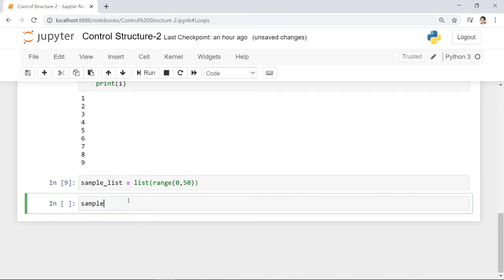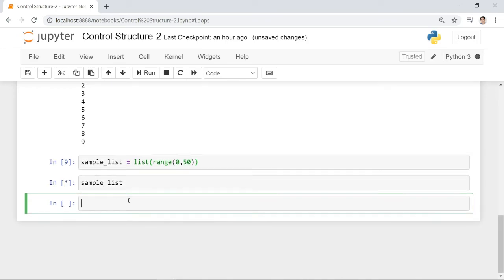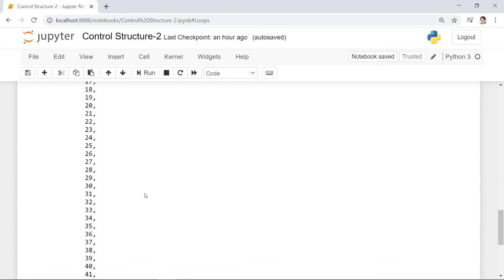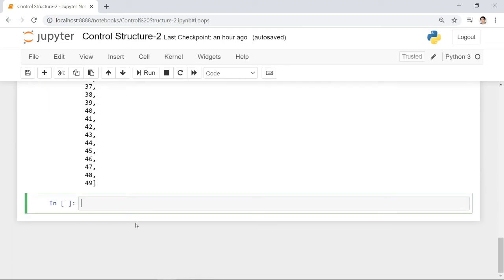If you look at the value of the sample list, we created a list from 0 to 50 instead of typing it out. It's very useful if you use range. This is very common in Python when you are programming with data science. You will use a list and range combination.